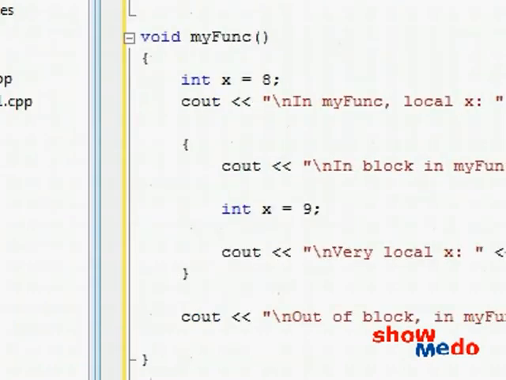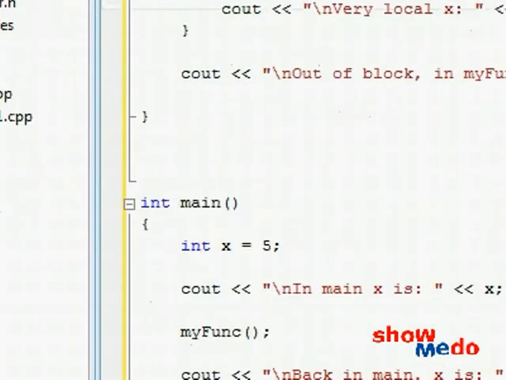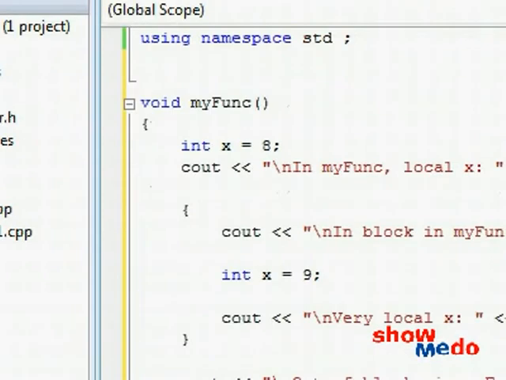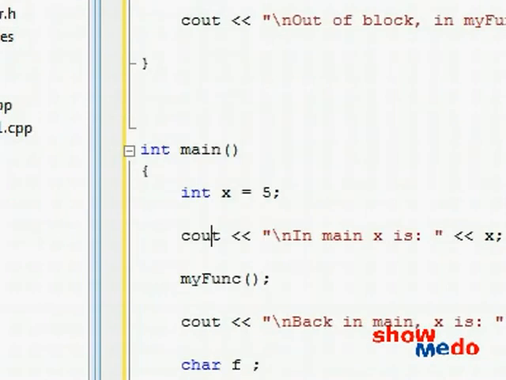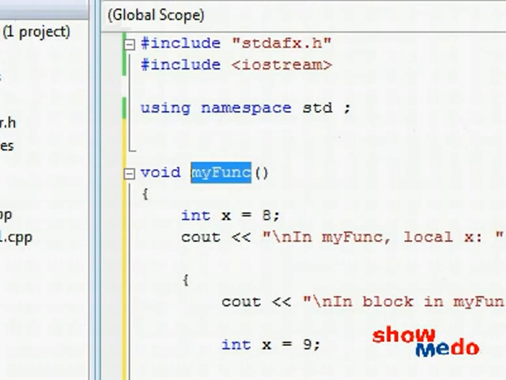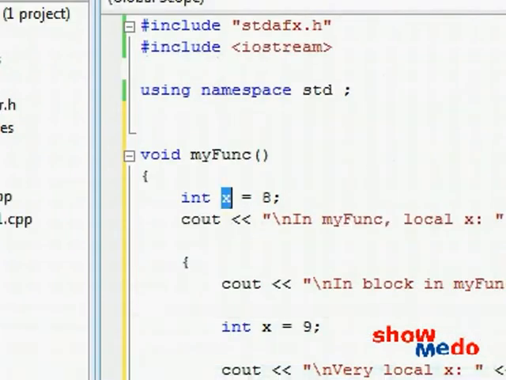So let's see what my function does. Over here I am creating again a variable x. And this is perfectly okay. This won't be a problem to the compiler. It's not going to look like I'm creating the same variable again, because this x over here is existing in its own scope world right over here, and this x doesn't see that. It has nothing to do with that world of the main function. This is a brand new world, the myfunc world, so it can have its own scope, which has of course the opening and closing brace, and it can have its own variable x because it's a different world.